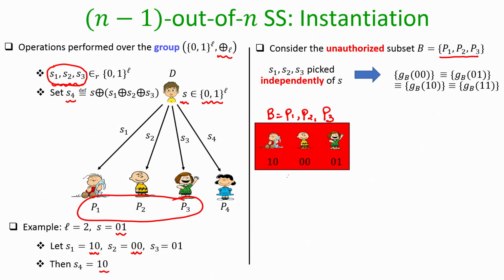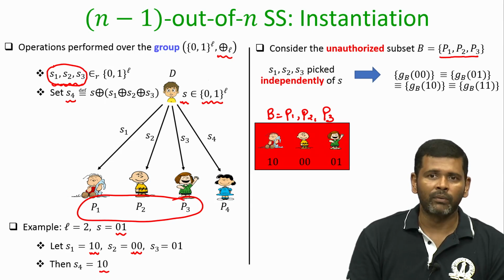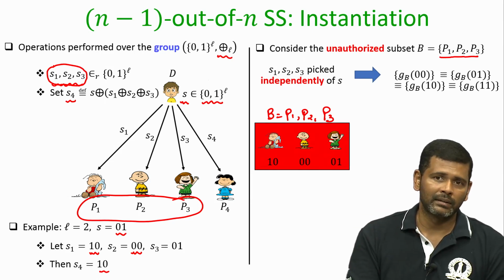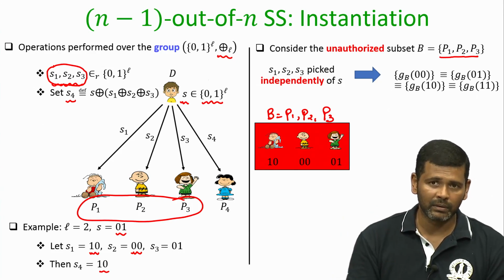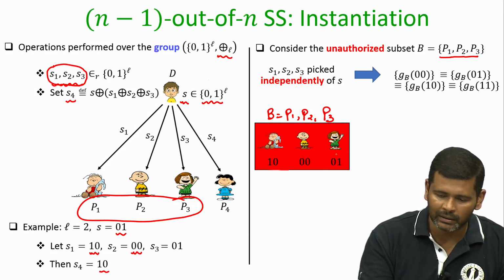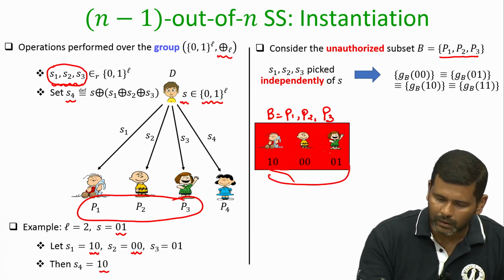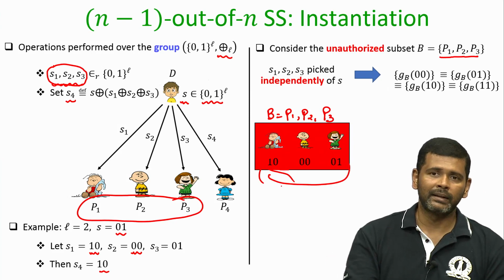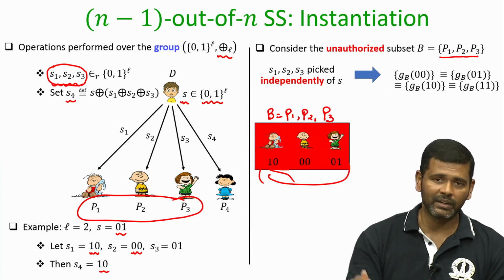So, by calling each other or whatever mechanism, if they meet and tell each other the share that they have received individually from the dealer, they will come to know that the shares the dealer has given them are 10, 00, 01 respectively. And now they are making a hypothesis in their mind, they are trying to compute what could be the probability that the dealer has actually shared the secret 00 and the shares learnt by them are these shares, or what is the probability that the dealer has shared the secret 01 and they have seen these shares and so on.